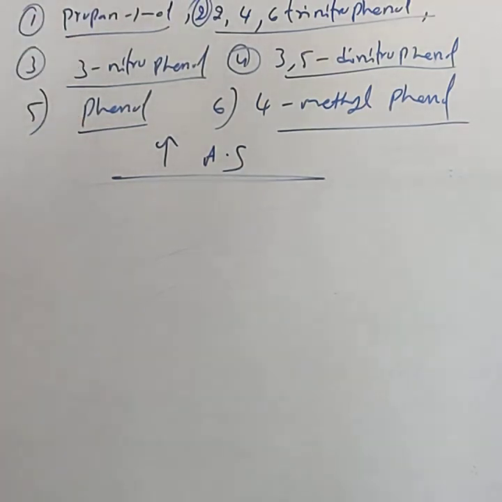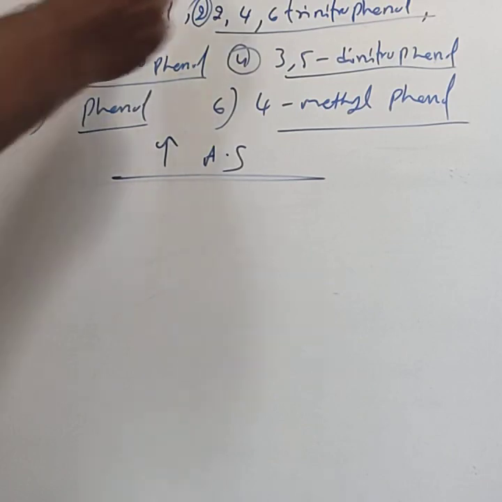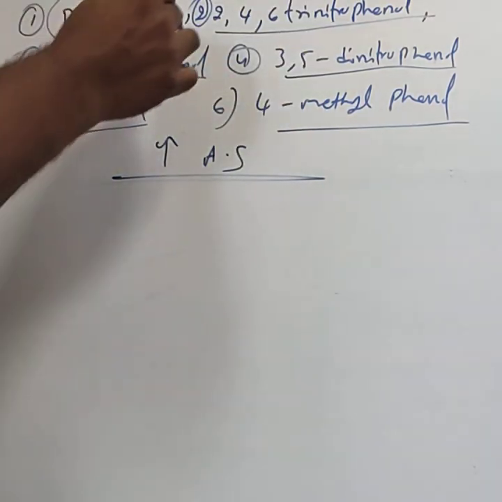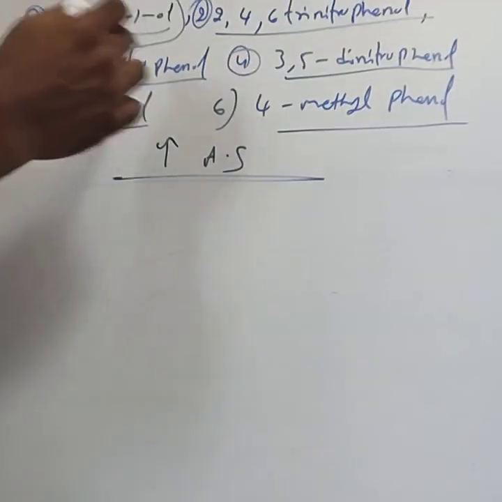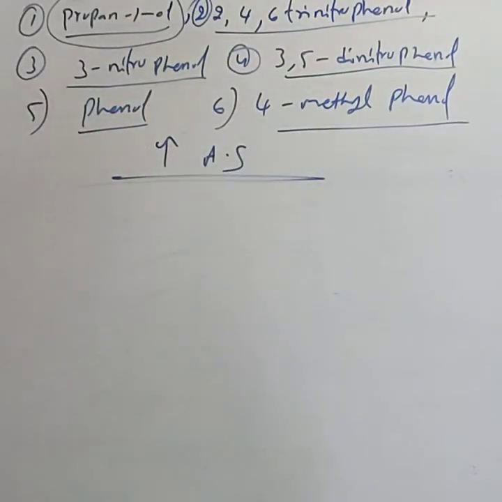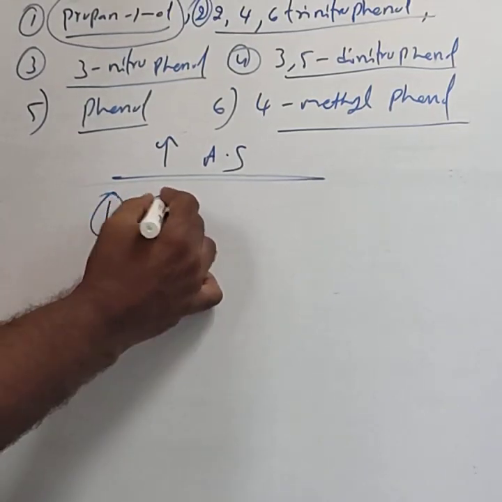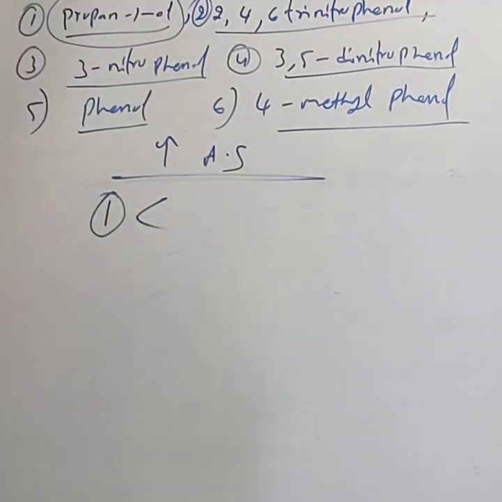Increasing order means you start from the weaker acid. Among these compounds, the first compound is an alcohol and the remaining are all phenols. We already considered that alcohols are weaker acids. Hence propan-1-ol is the weakest acid.